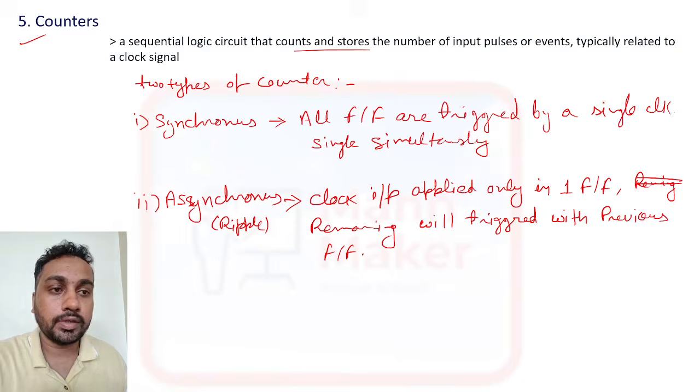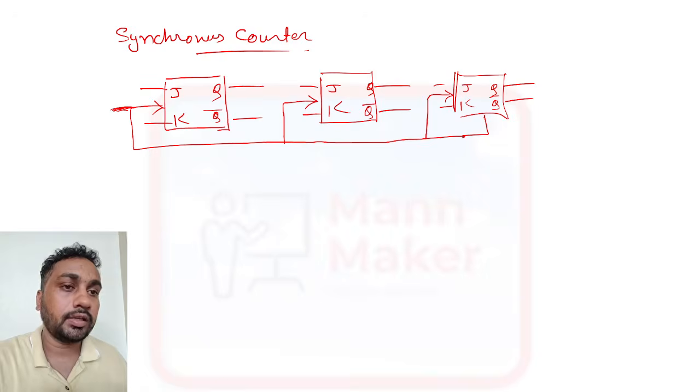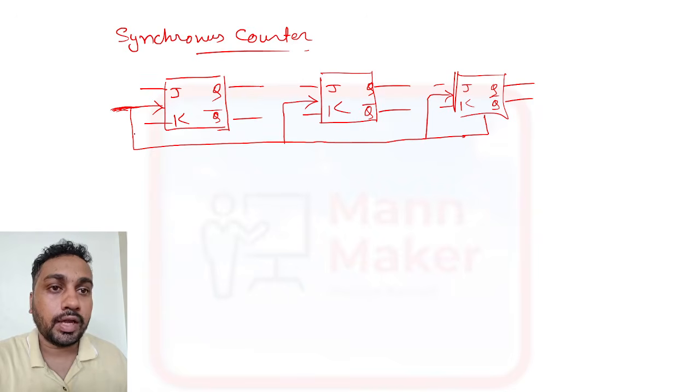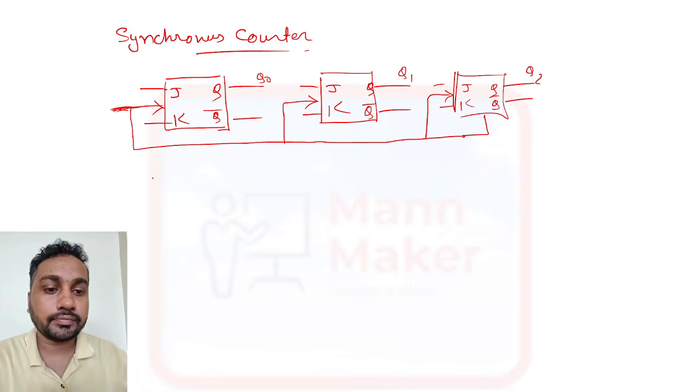As I told you in the definition, all flip flops are triggered by the single clock signal simultaneously. So one clock is there, and simultaneously it will be applied to all flip flops, and we will take the output from here. This is your Q0, this is your Q1, this is your Q2. Like this, we are taking output.